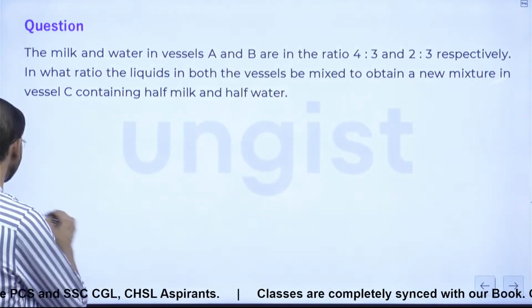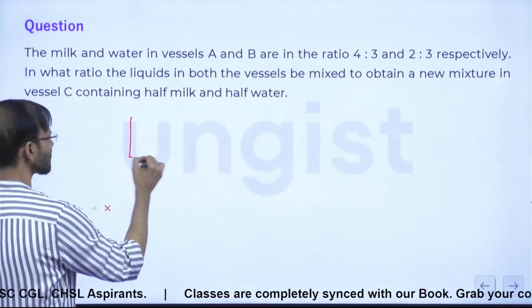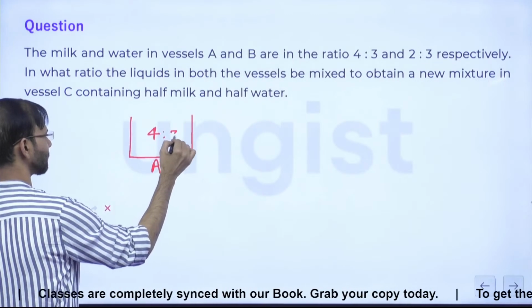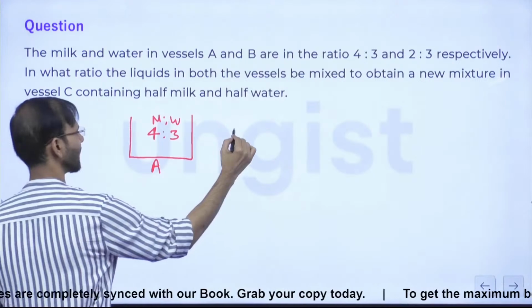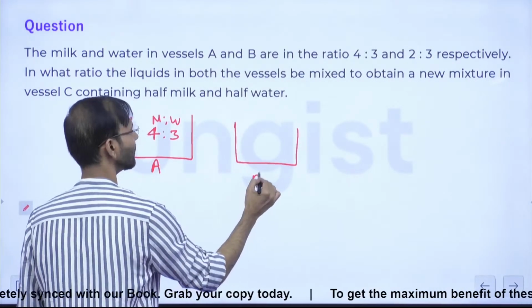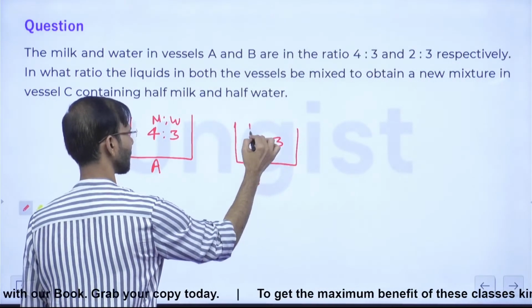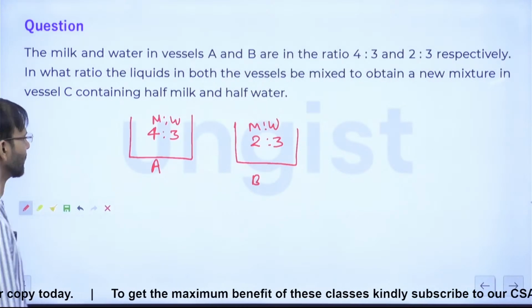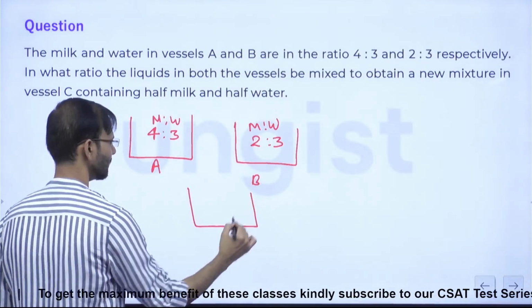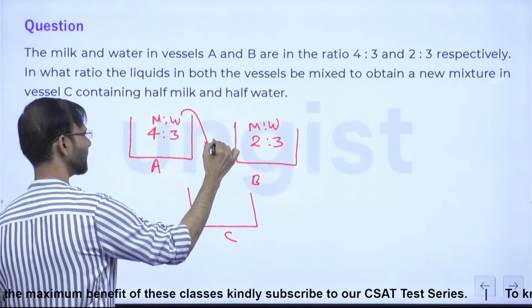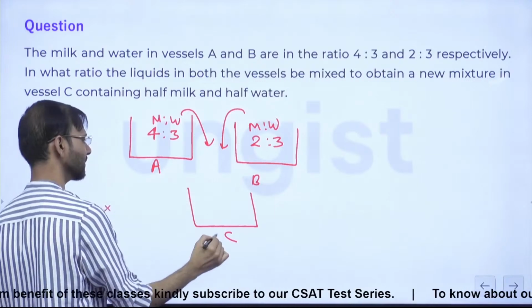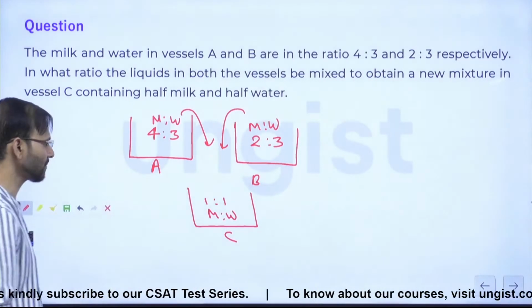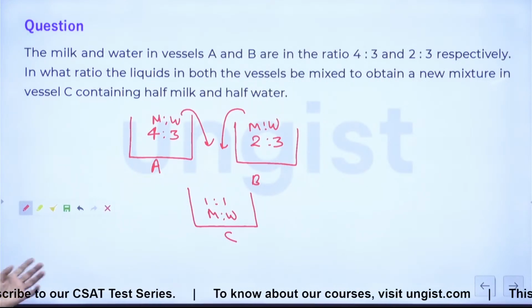Okay? Look, all of you, this is vessel A. 4:3 is the ratio of milk and water in it. And this is vessel B. Here 2:3 milk and water. Okay? Right? The question is saying these two mixtures are mixed in some ratio in another vessel C, which is containing half milk and half water. Let's look at this. Just read the question carefully, please.